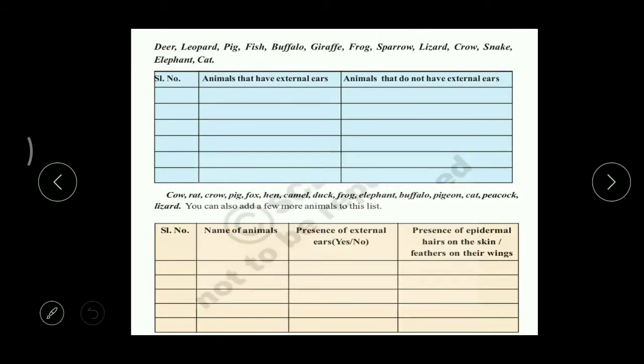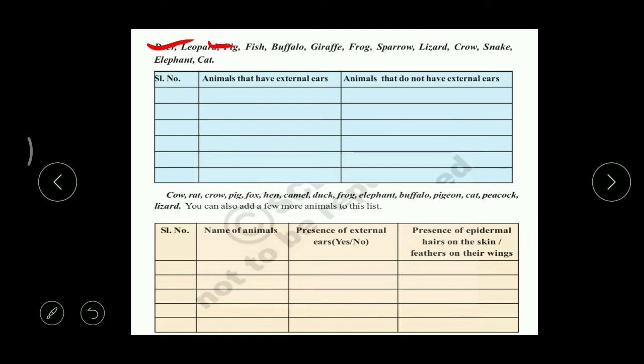Now, let's come to the next topic. Here in a textbook, there are two tables. Observe this table very carefully. The first table is animals that have external ears and do not have external ears. First, deer. Can you find external ears in a deer? Yes. Then leopard. In a leopard also we can find them. And a pig also.